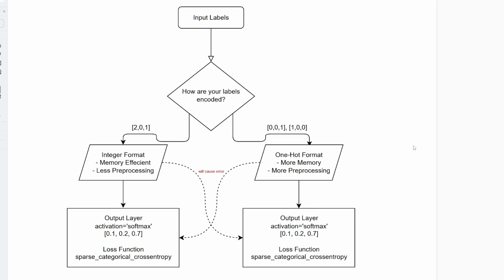In terms of how our model will do when we're training it, it'll do the same no matter which encoding format we use. If we want to do integer encoding or one hot encoding, it'll be the same thing. The only thing that will be different is the loss function, which I'll talk about in just a second. But one of the reasons you may want to use one hot encoding is just because some models or some layers of a model may require it to be in the one hot format. For this specific problem that we're tackling today, you can use either one, it doesn't really matter.